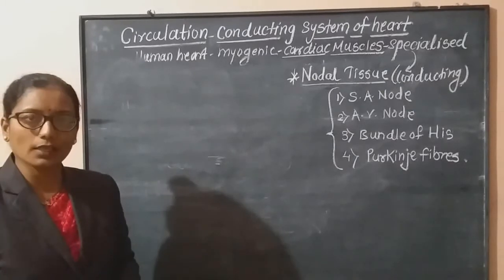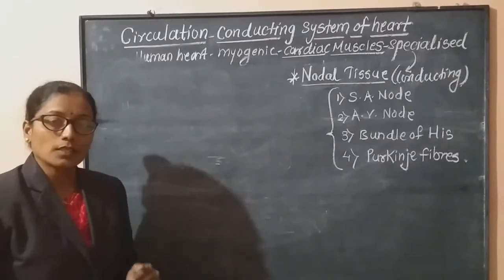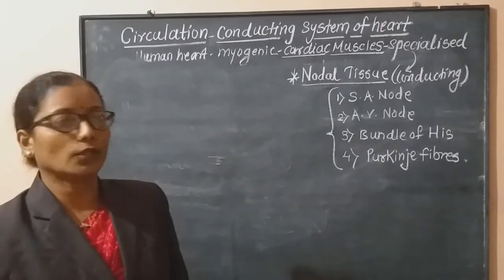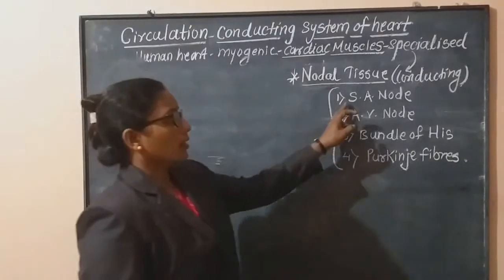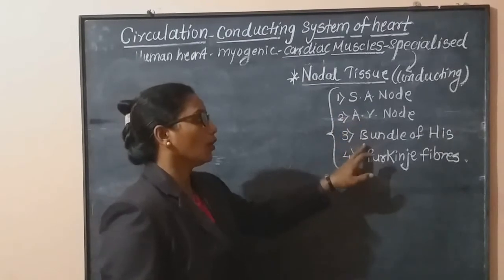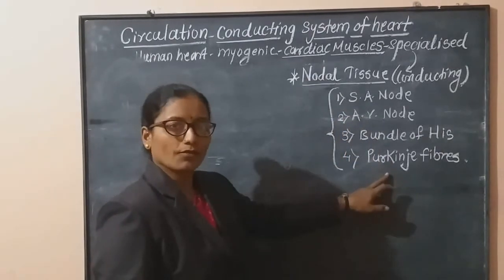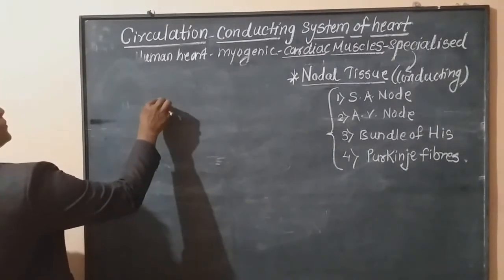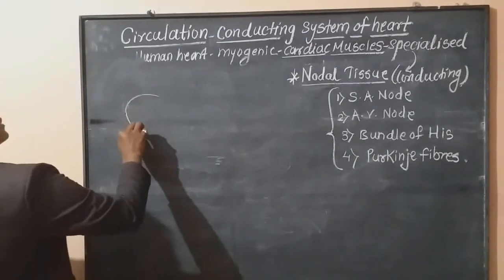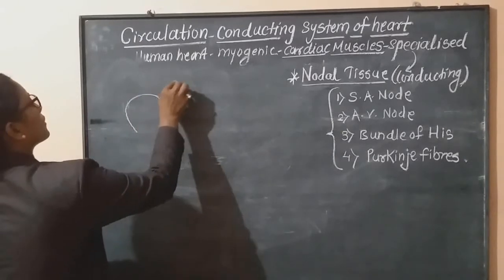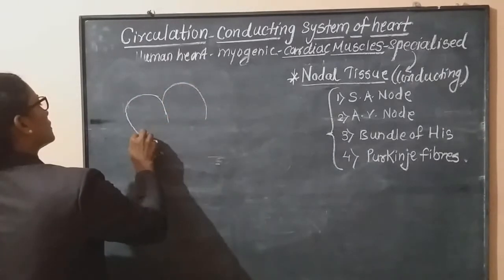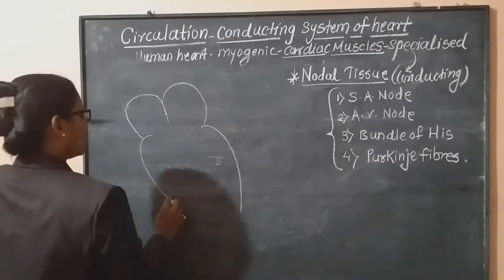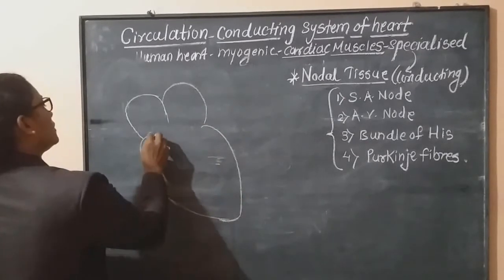What is the conducting system? The conducting system means the system which consists of four nodal tissues, that is the SA node, AV node, bundle of His, and Purkinje fiber. Now see, we are very well aware that our heart consists of upper chambers, that is the atria, and below these, the ventricles.